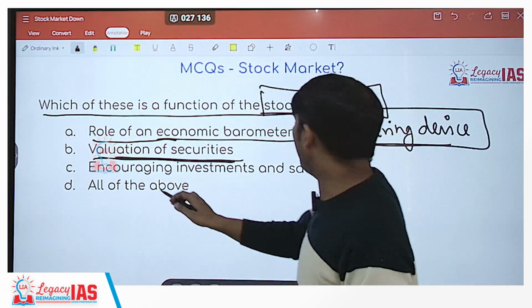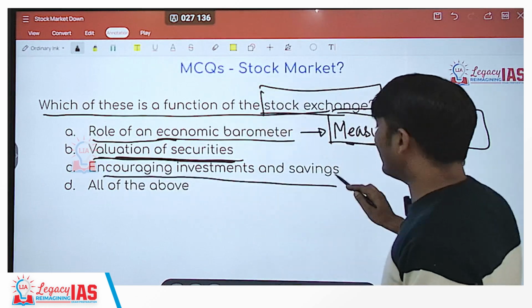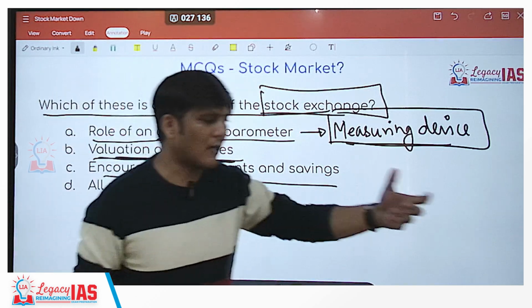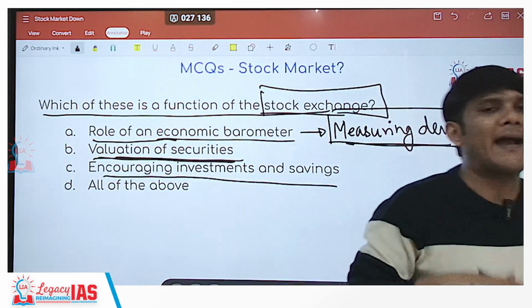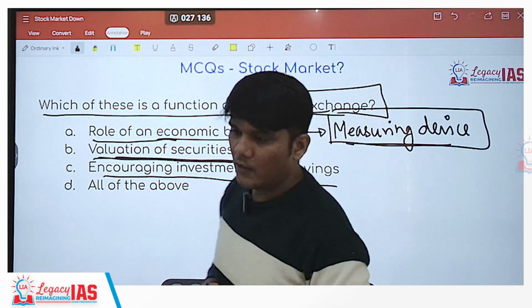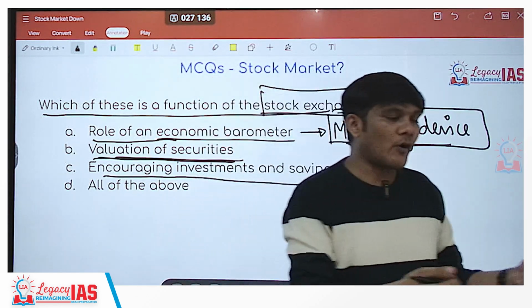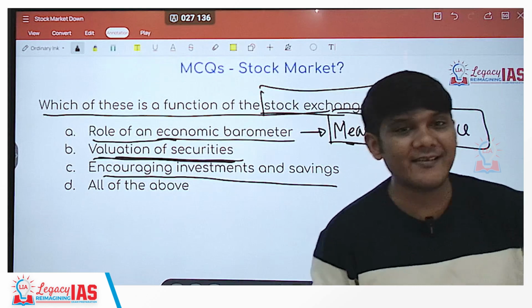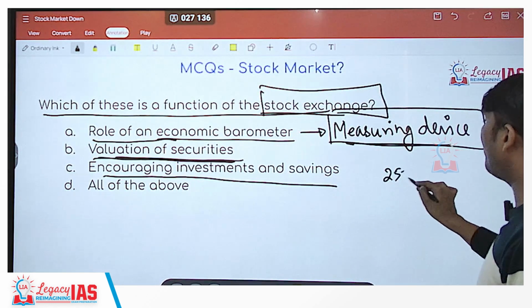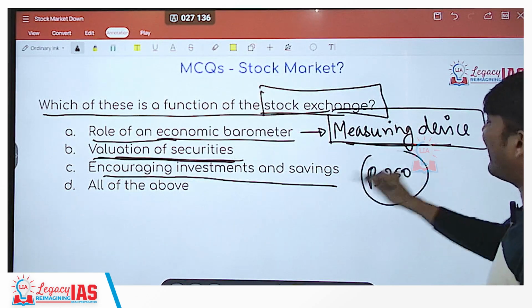C is encouraging investments and savings. How does it encourage investments and savings? See, if you want to buy a share of a company, how easy it is for you to buy it now because of the presence of the stock market. Now it has converted into apps on the phone and you can easily buy it. If a share is of 250 rupees, you can simply invest 250 rupees and buy that share.